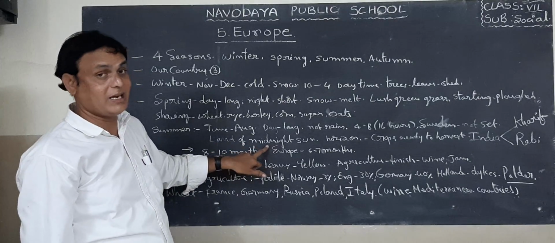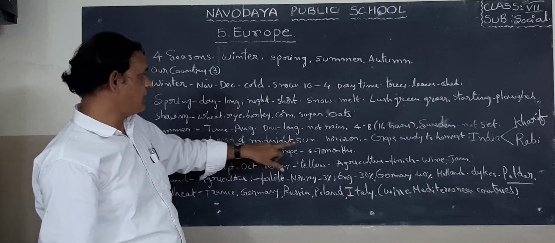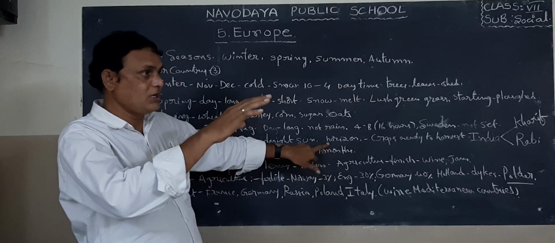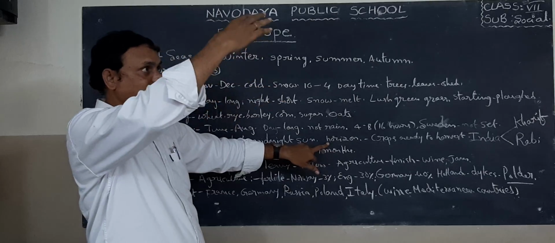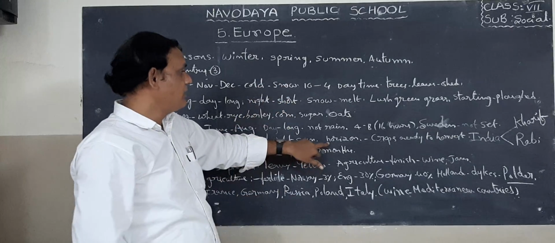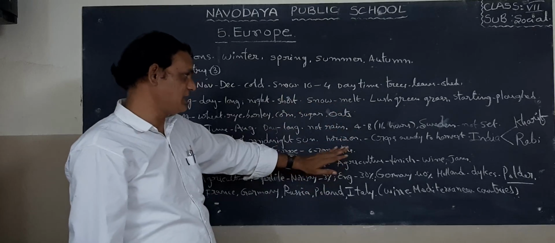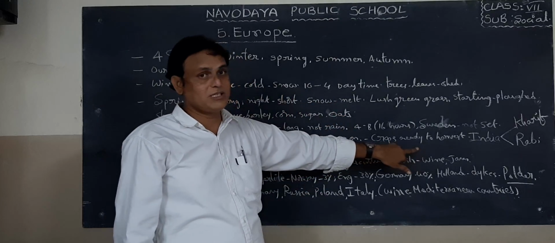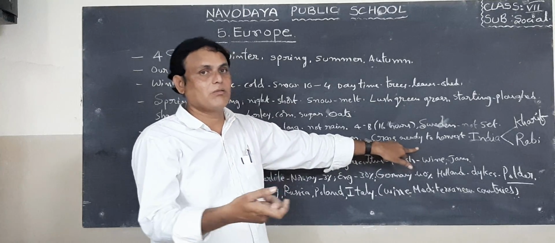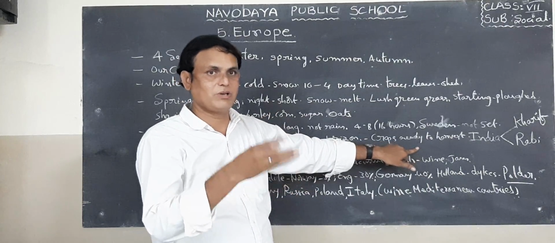It is also called the land of the midnight sun. What's that place? Norway, Sweden, these places. The sky seems to meet the earth; that is how it appears when you see the sky in Sweden and also Norway regions. Crops are ready to harvest in this area in the summer season. They are ready to cut their harvested crops for making jams, juice, wine, etc.